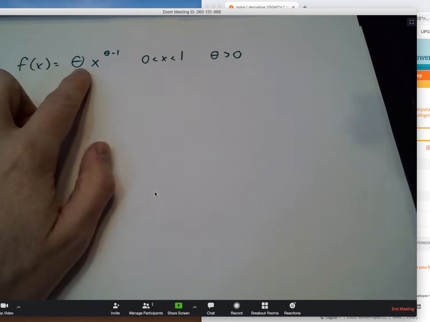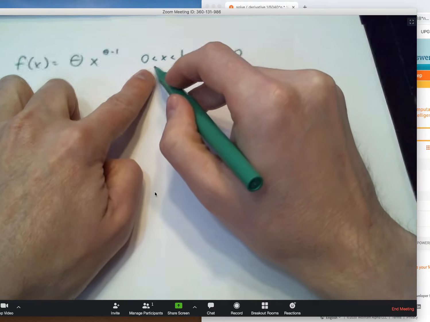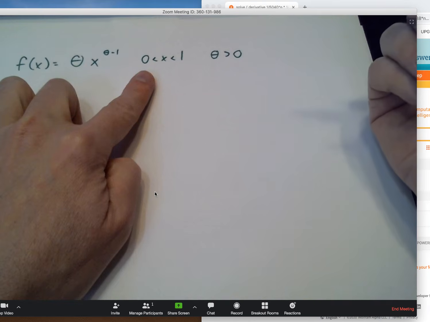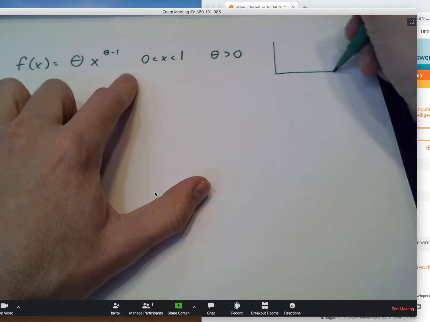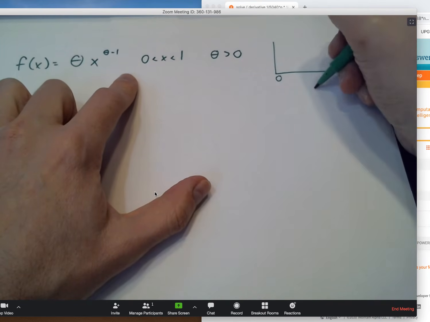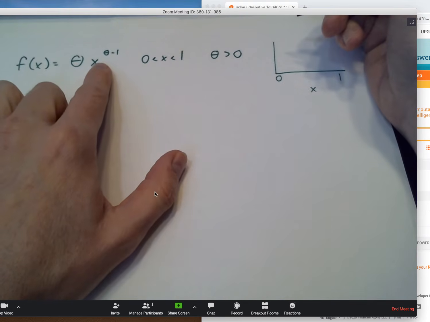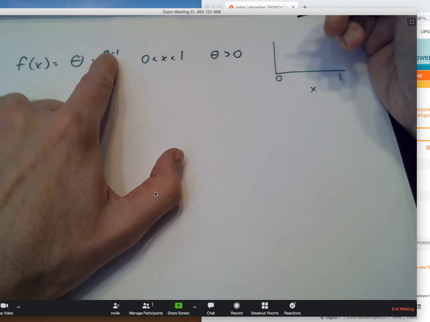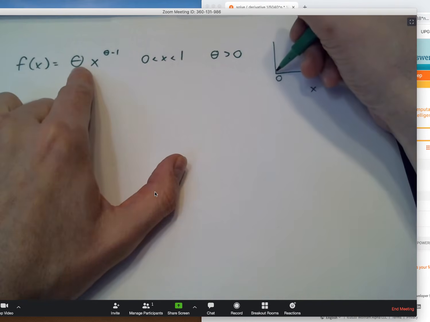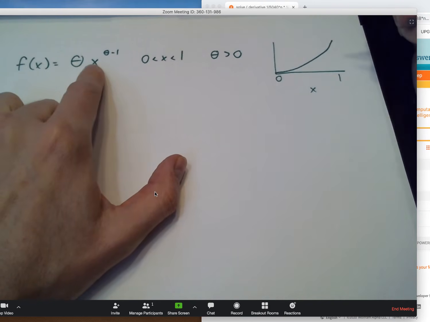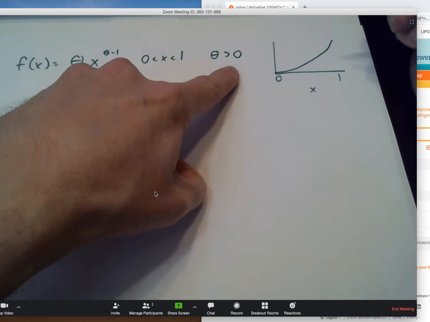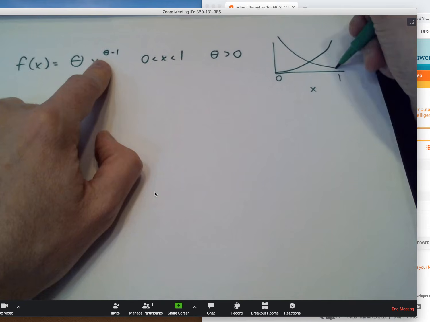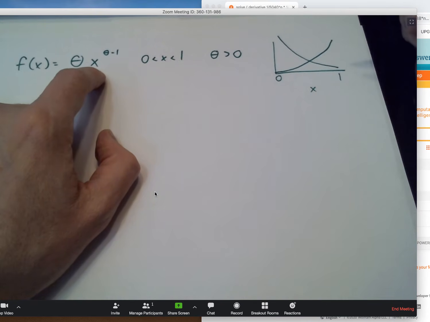So here's kind of a cool distribution. X is going to be between 0 and 1. Like the beta distribution, which we've talked about as being very flexible for values of x between 0 and 1, this gives what we refer to as power law behavior. Now, if theta is really big, what ends up happening is that this grows like this. If theta is small, bigger than 0 but say less than 1, it's going to go like this. It's going to undergo some sort of power law decay here.